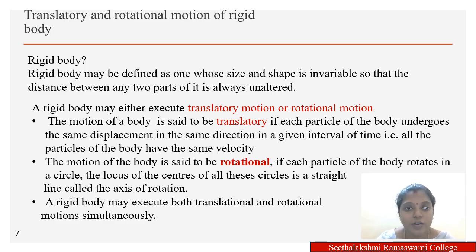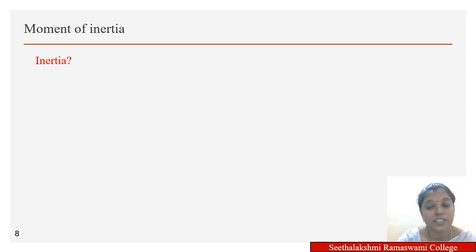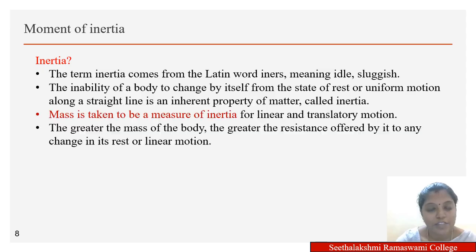The opposition to translational motion is often termed as inertia. The opposition seen in the case of rotational motion is often termed as moment of inertia. Let us see them in detail. Before getting into moment of inertia, let us first concentrate on inertia. The word inertia comes from Latin, which means being idle or sluggish. Inertia is the resistance or opposition that is experienced by the body in the case of translatory motion.